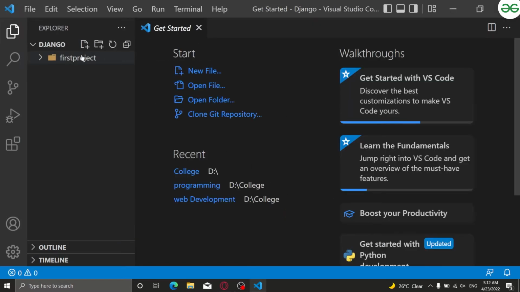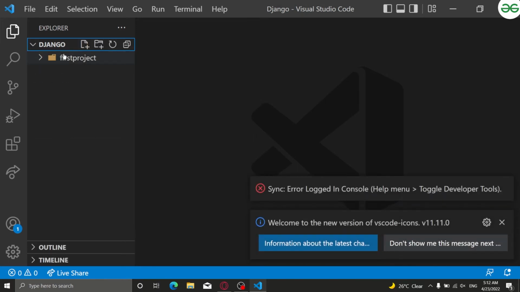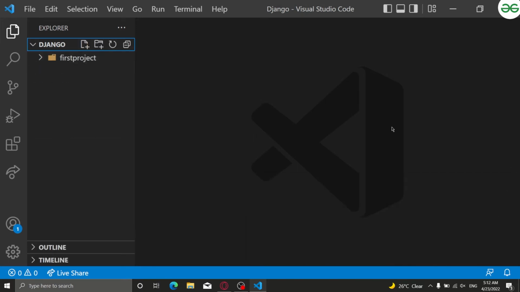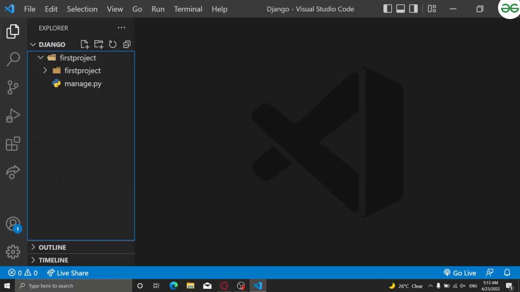What I did here is open the Django folder directly. Now inside that you can see that automatically by itself this first project came. Inside this first project there is another first project and it has lots of data. Right now you don't need to focus on that. Just see what exactly is written. It's like __init__.py. I told you that, and it is a function, remember, if you have watched my functions video. Then settings.py, urls.py, manage.py. All these things are here, right?